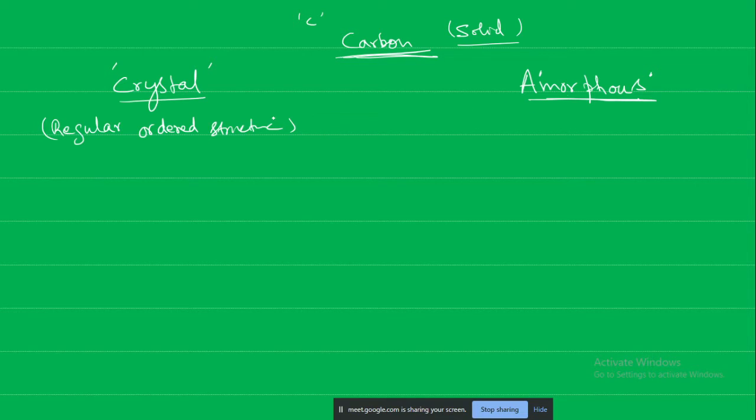So what forms of carbon show the crystal structure? They are diamond, graphite, and certain structures of carbon known as fullerenes.